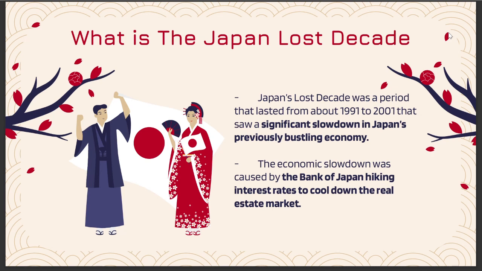And starting from 1991, they experienced an economic slowdown, where GDP growth was only 0.5%.